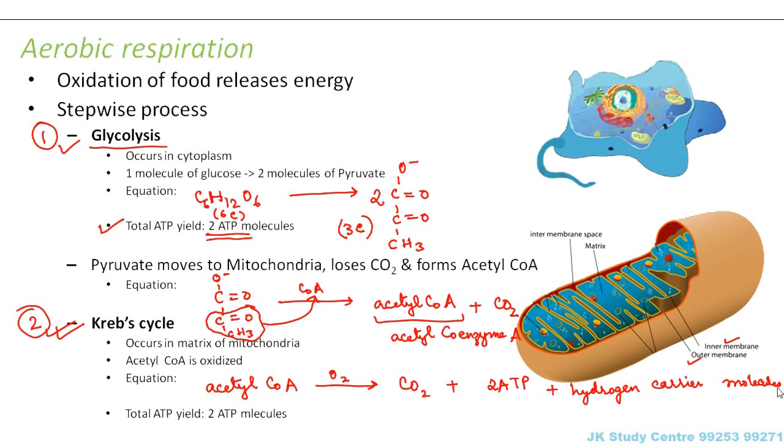For now, acetyl coenzyme A in presence of oxygen will give two molecules of ATP, carbon dioxide, and some hydrogen carrier molecules. So what is the total ATP yield here? 2 ATP molecules are again produced here. In glycolysis, 2 ATP molecules were produced. Again in Krebs cycle, 2 ATP molecules were produced. Now you can see that in this step oxygen is needed, and that is why it is aerobic respiration.